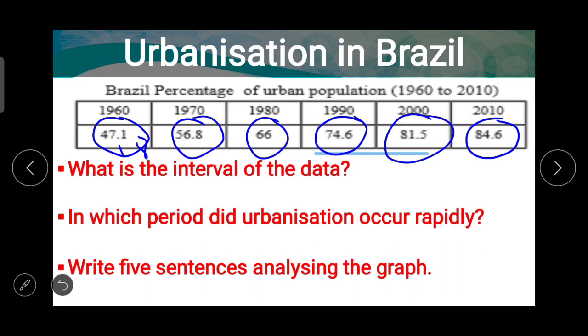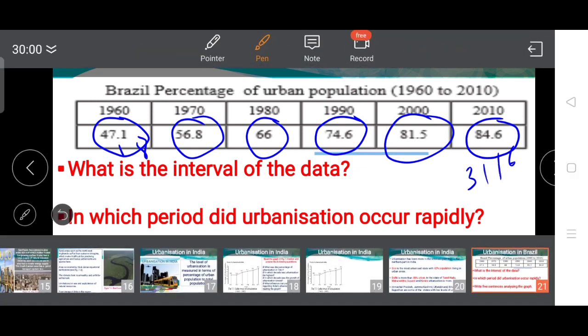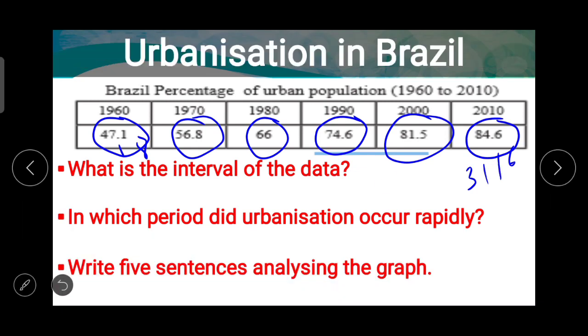and in 2011 it is 31.16. So just try to understand the difference between the percentage of urban population of Brazil and India. Now the questions: what is the interval of the data? In which period did urbanization occur rapidly? And write 5 sentences analyzing the graph. When you draw a line graph, then analyze it.